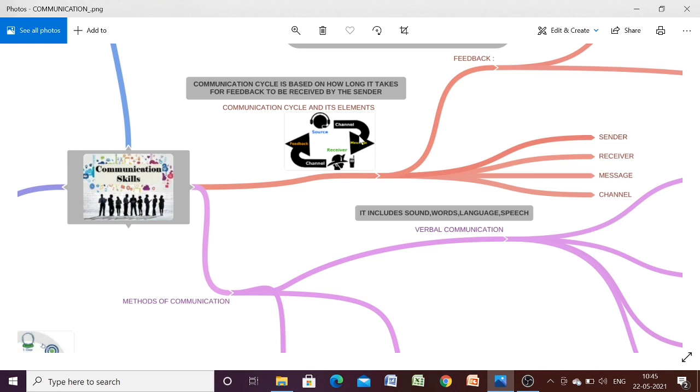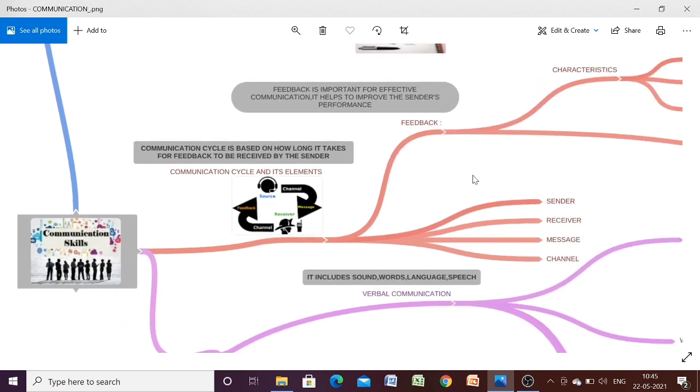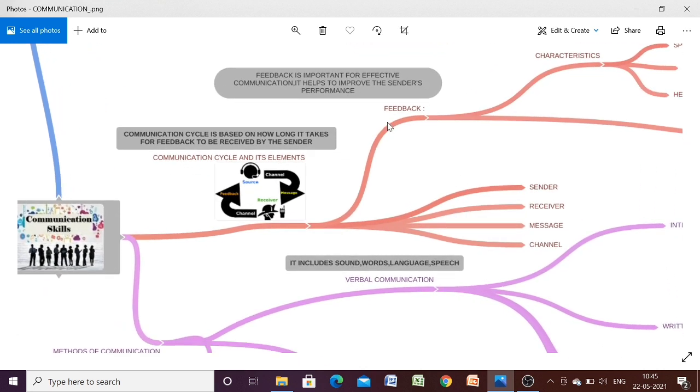So sending a message from sender to receiver and getting the feedback back from receiver to sender is known as a communication cycle, and it has some elements: sender, receiver, message, channel, and a very important element, feedback also. Let us discuss each term one by one.